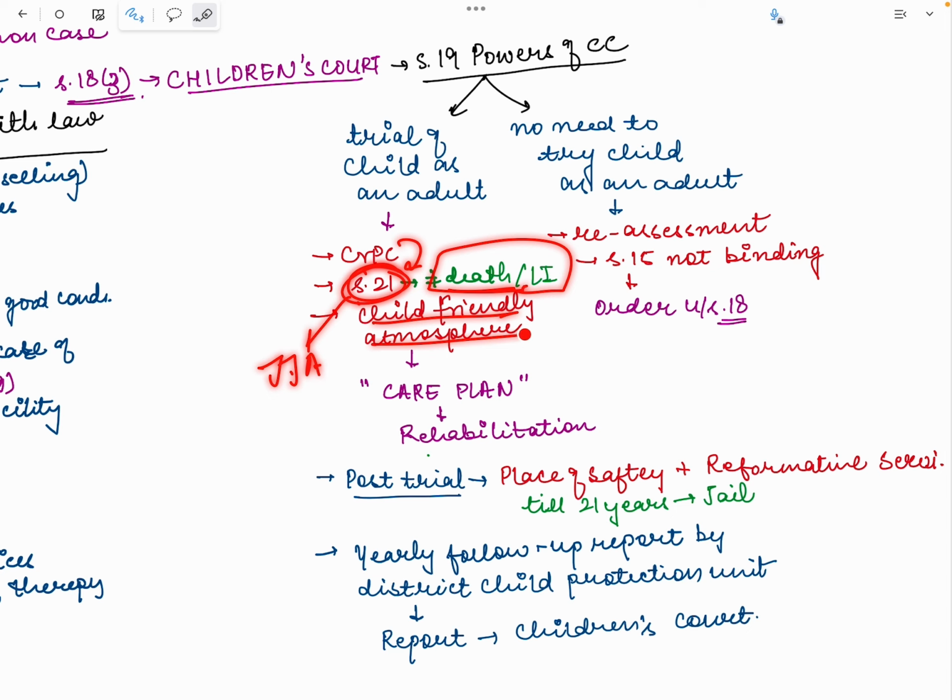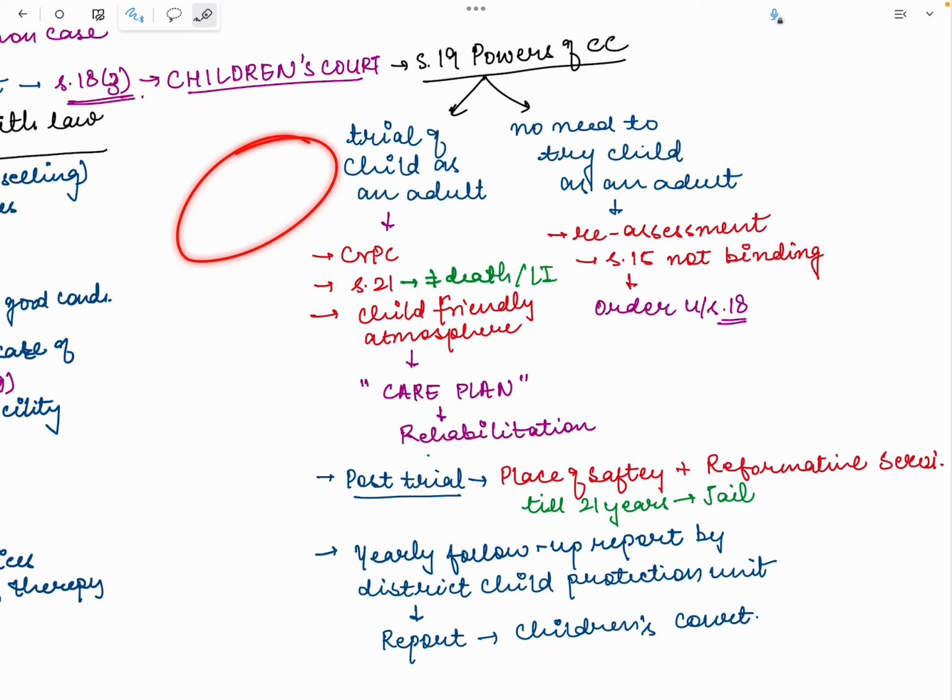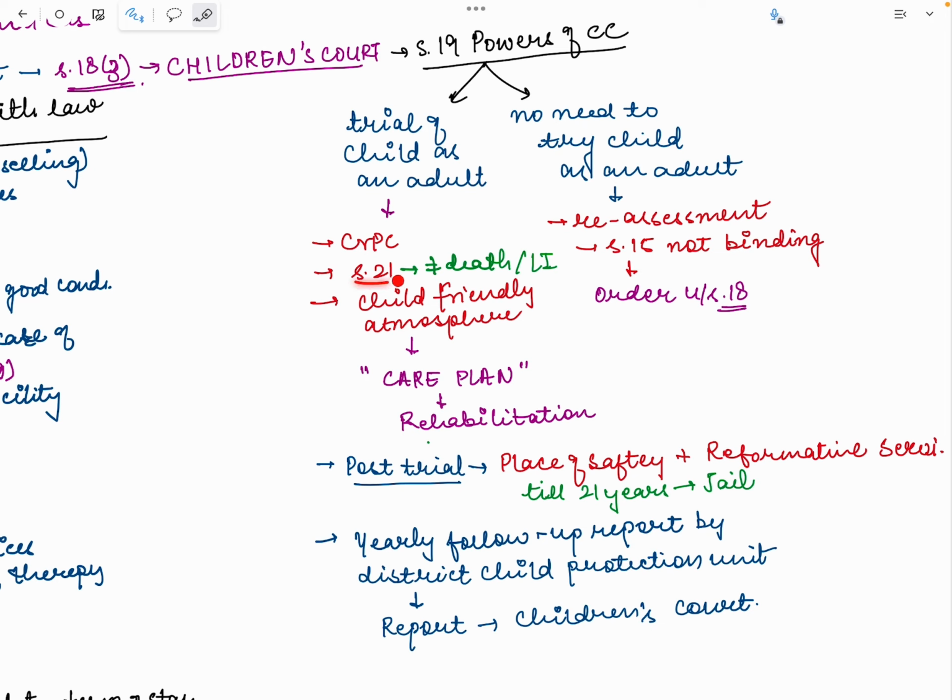And in a child-friendly atmosphere, so what is the CrPC? If you remember Section 27, you will notice the reference to the Children's Court, that such a trial can be done by a CJM only, right? So that is the reference of CrPC here and the procedure here. Section 21: death or life imprisonment.